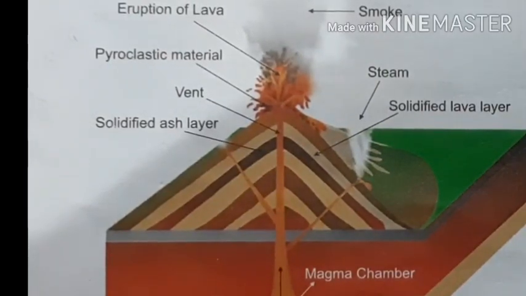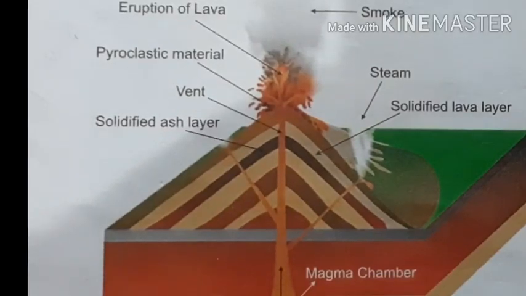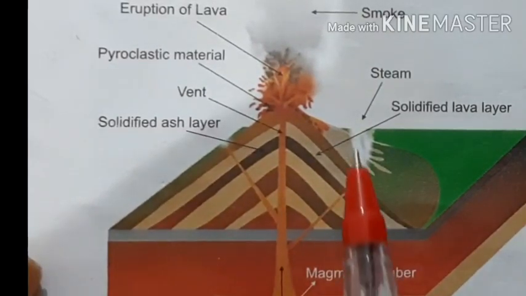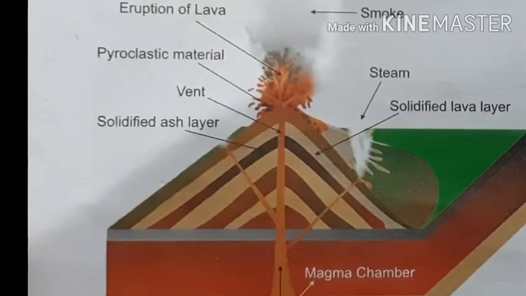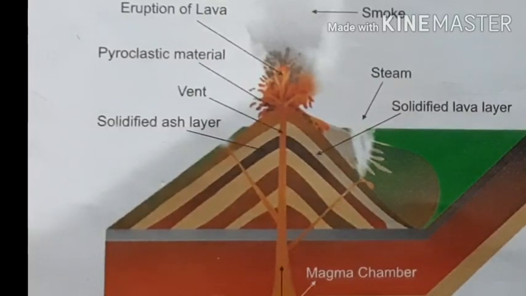Here the steam and the gaseous materials escape into the atmosphere. These gaseous materials include hydrogen sulfide, sulfur dioxide, carbon dioxide and hydrogen. That is why we say volcanic eruption also leads to atmospheric pollution. Some volcanoes spread large amounts of ash and smoke in the atmosphere, which can lead to darkness even in the daytime.